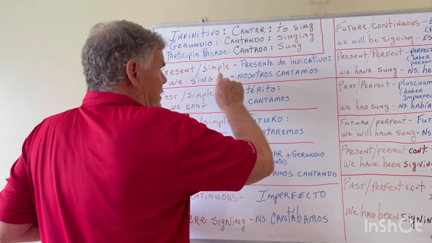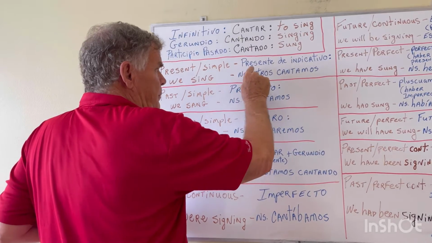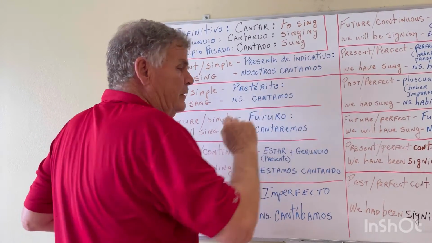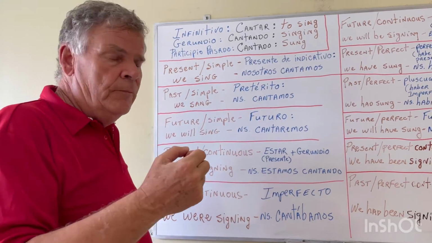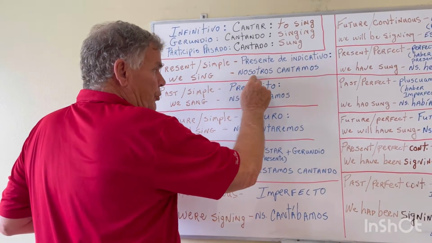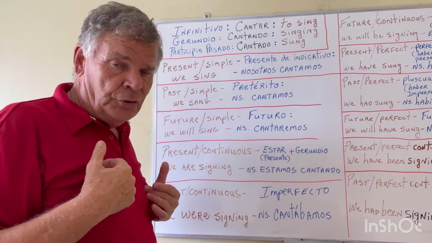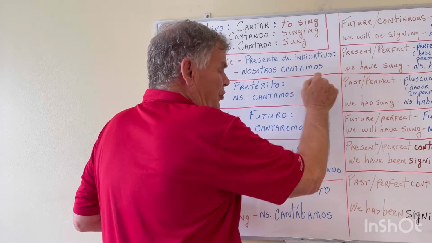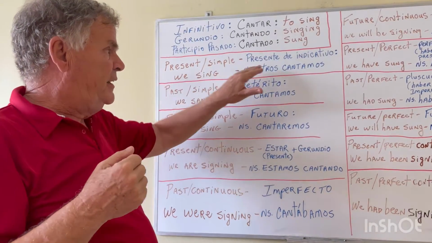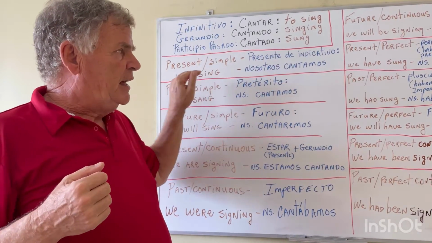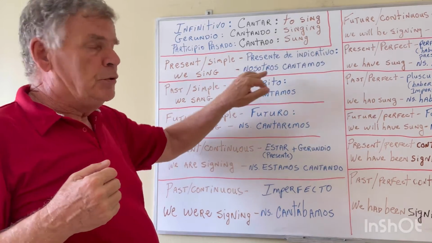In Spanish, the present simple is called the presente de indicativo, the indicative present, okay? Presente de indicativo, and it's nosotros, we, nosotros, cantamos, nosotros cantamos. This is the present tense, present simple tense, the verb cantar, first person plural.